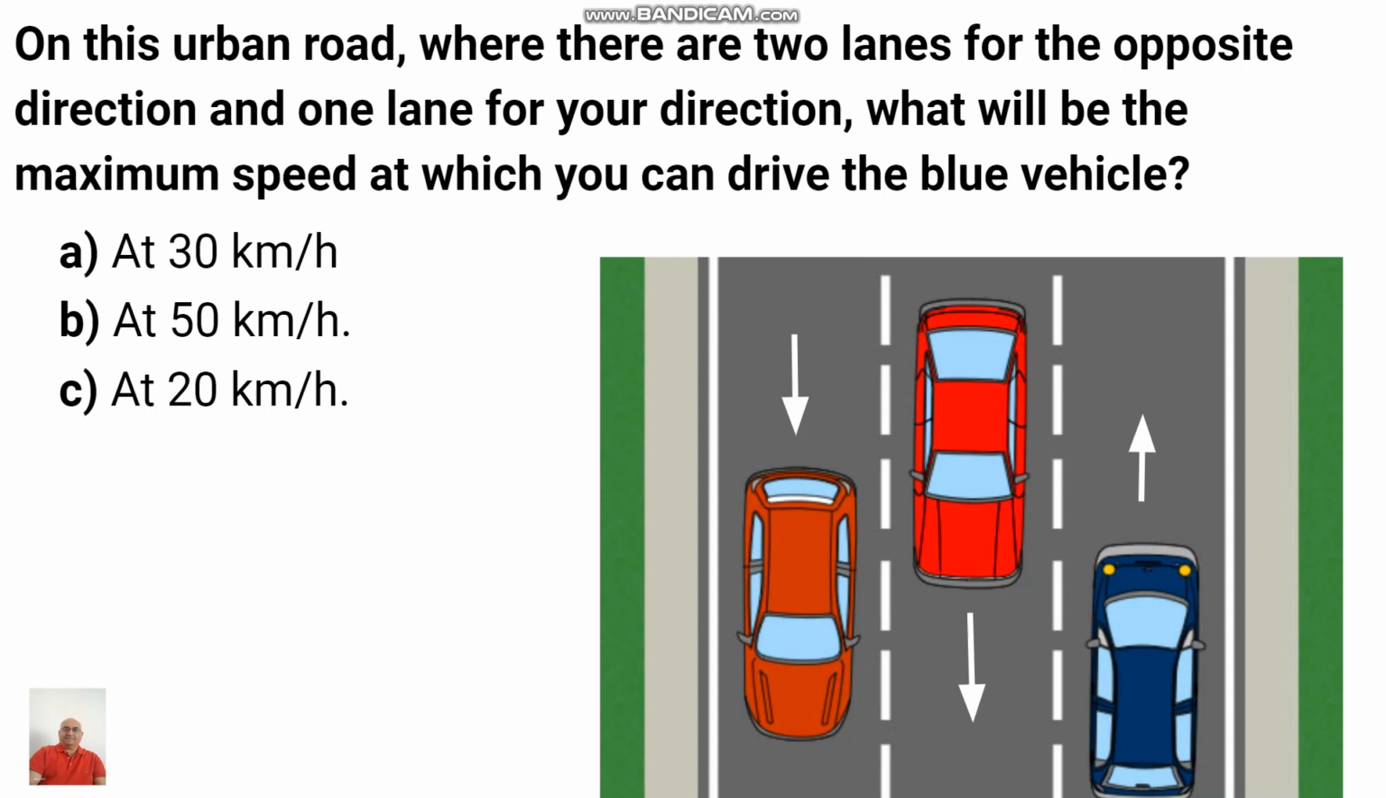On this urban road where there are two lanes for the opposite direction and one lane for your direction, what will be the maximum speed at which you can drive the blue vehicle? As we have done before, if you are driving on urban roads and you have one lane for your own direction, the maximum speed limit allowed for you is 30 km per hour. So here also you have only one lane for your own direction. So the answer A, 30 km per hour, is the correct answer.